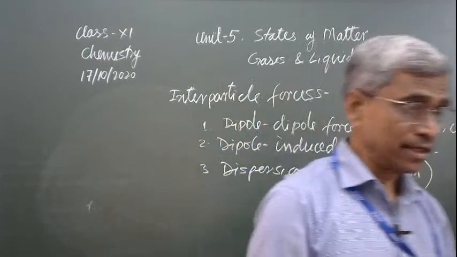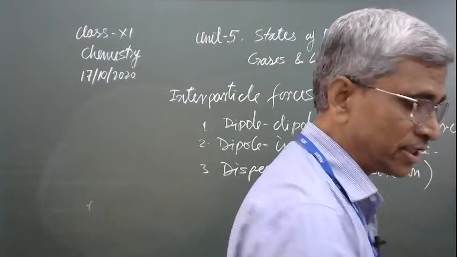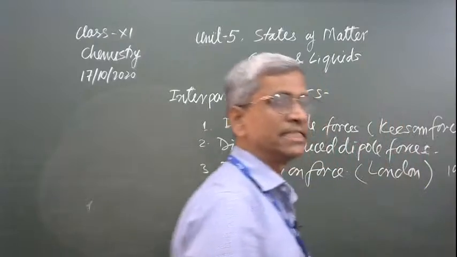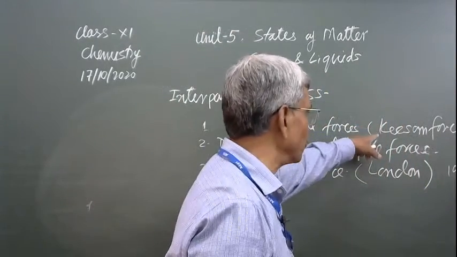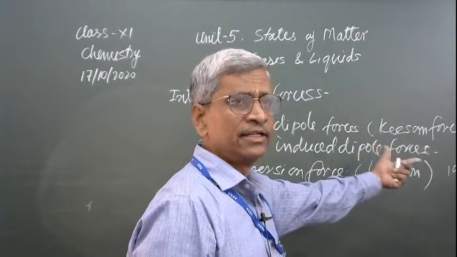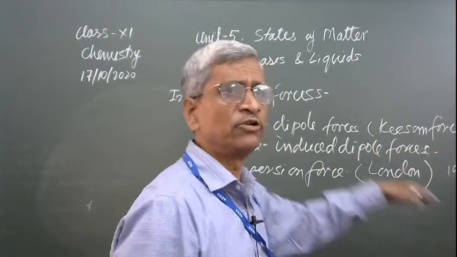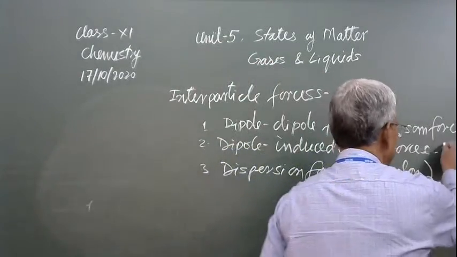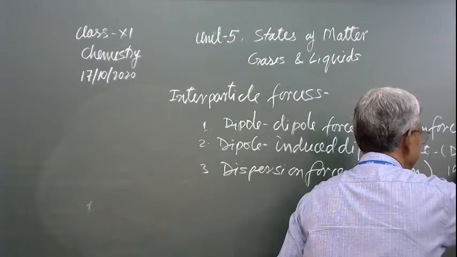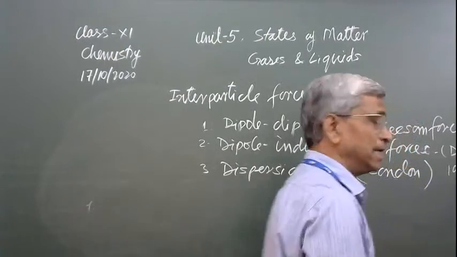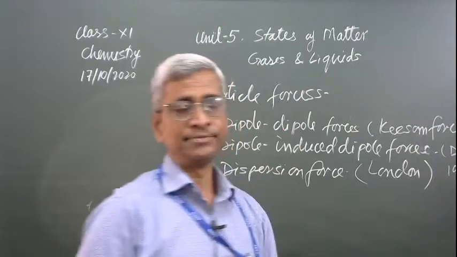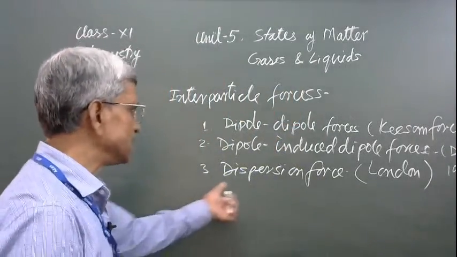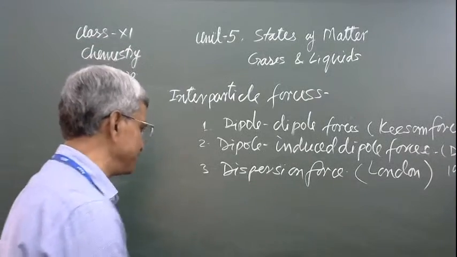It was given by London in the year of 1930. This idea was given by this scientist. The first one is Keesom force. This is given by Debye, not directly, but some idea related to this was explained by Debye, and here it is given by Debye, we can write, and this is given by London. That is why it is also called London force. Okay. Dispersion force, what kind of force is there?